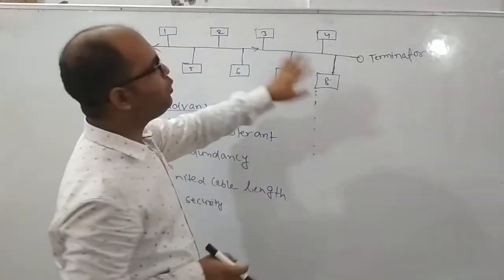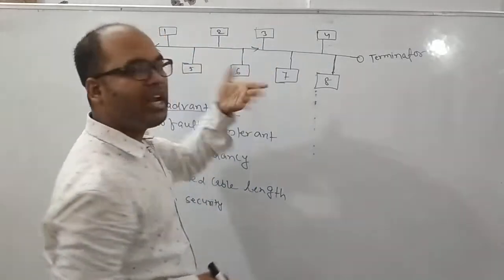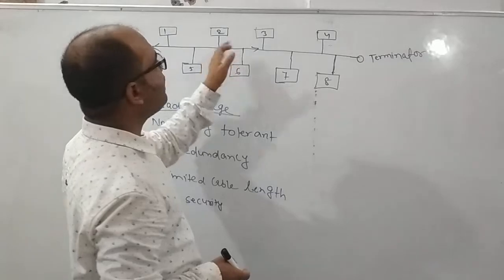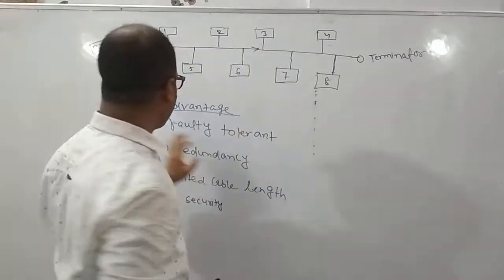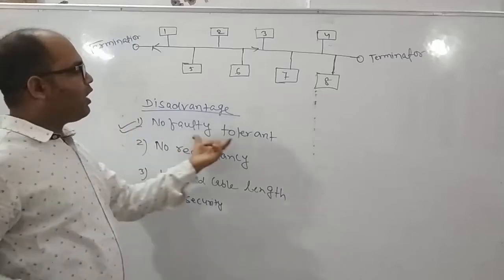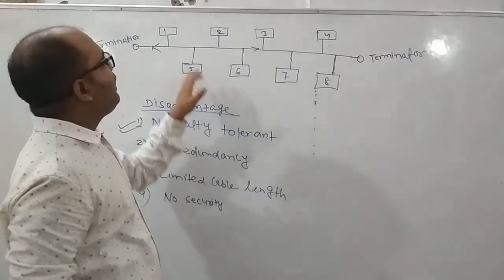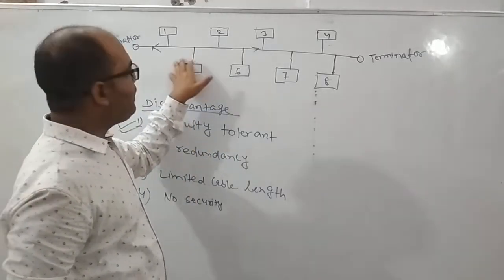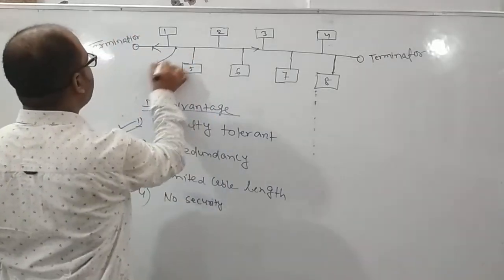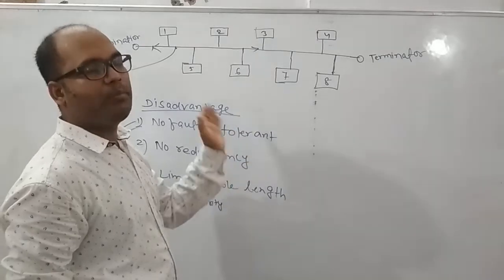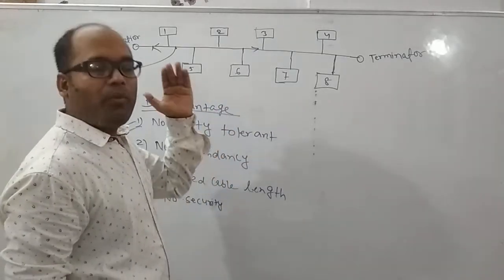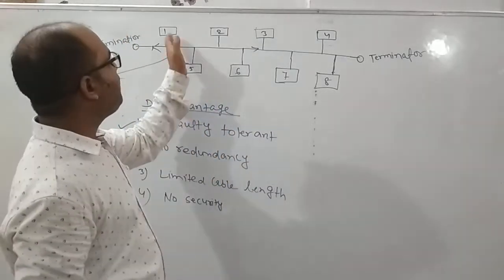कोई भी नोड किसी दूसरे नोड से बात नहीं कर पाएगा, कम्युनिकेट नहीं कर पाएगा. Why? Because there is a problem in the whole common transmission medium. So no fault tolerance means that if there is any problem in the common transmission medium, the whole communication will break. Means there is no other path for communication between the nodes.